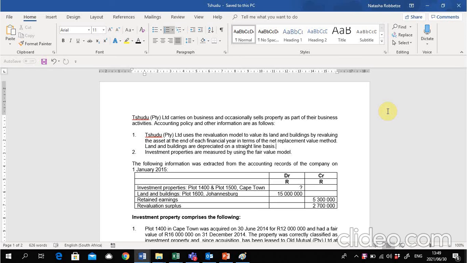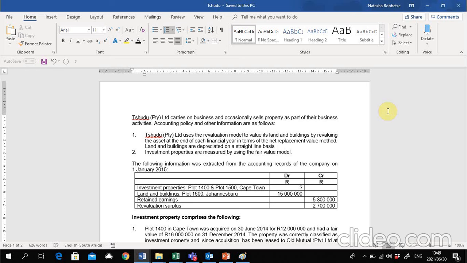So it says T Pty Limited carries on business and occasionally sells property as part of their business activities. Accounting policy and other information are as follows. Then they tell us here that the business uses the revaluation model to value land and buildings by evaluating the asset at the end of the financial year in terms of the net replacement value method. Land and buildings are depreciated on a straight line basis.